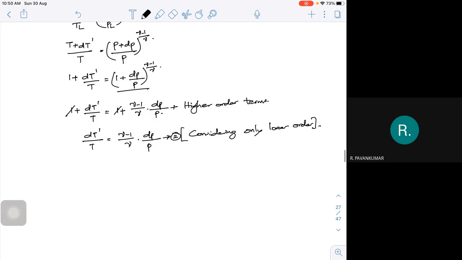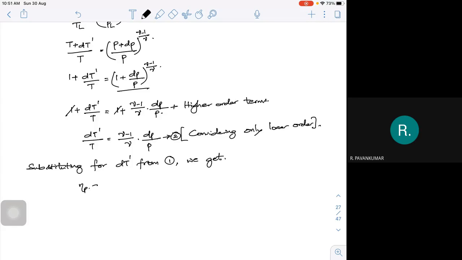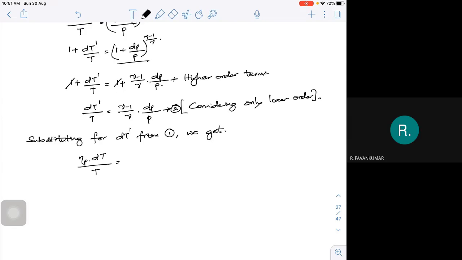Now substitute the value of dT' from equation 1. So what is dT' actually? It is your polytropic efficiency into dT divided by T, equal to (gamma minus 1) by gamma into dP by P. Now I'm going to separate all the variables so that I can easily integrate it.